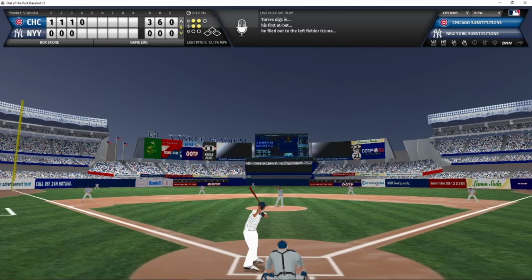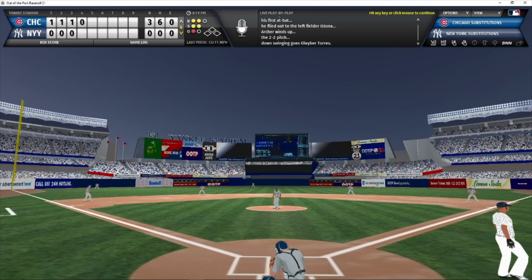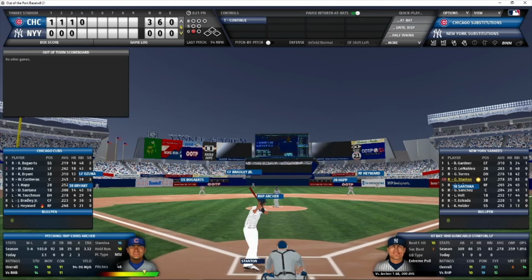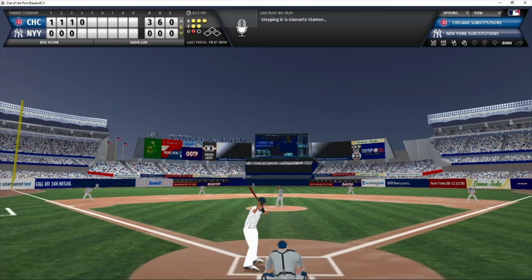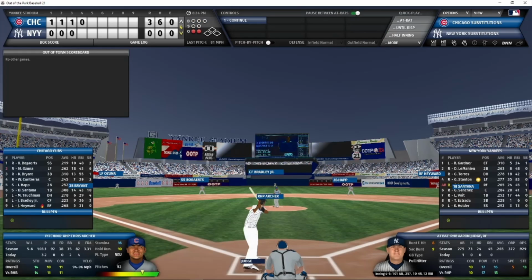2-2 count. Here's the pitch to Torres. And that is swing and a miss. That is strike 3 to Gleyber Torres. Strikeout number 3 on the day for Chris Archer. And Giancarlo Stanton is the next batter. Full count pitch to Stanton. Swing and a miss. Strike 3. Stanton goes down swinging. And Archer has struck out 2 in this inning, 4 in the game.